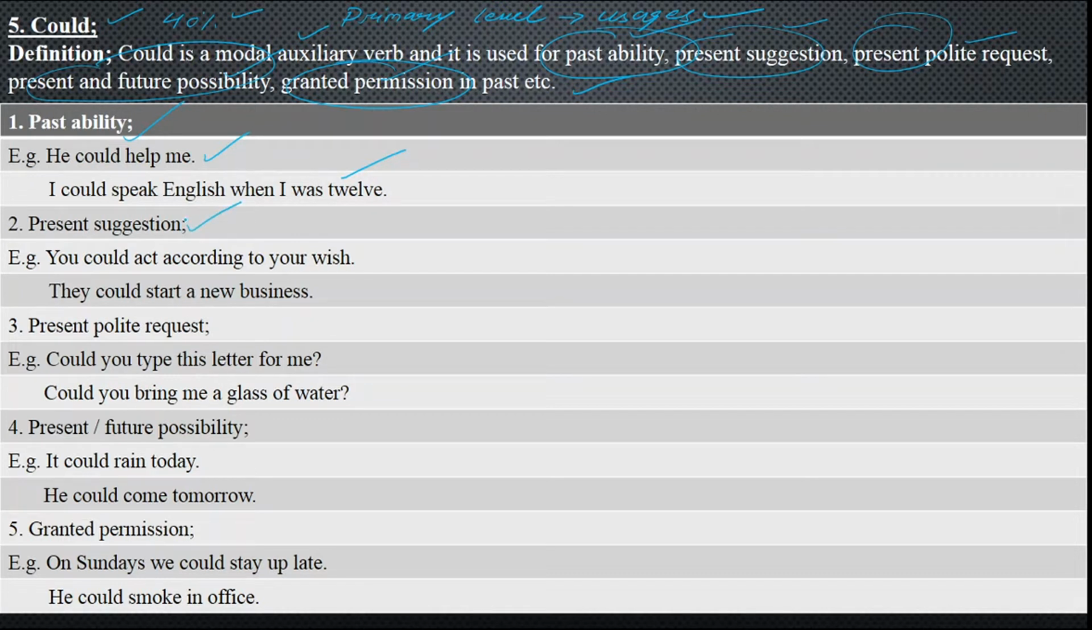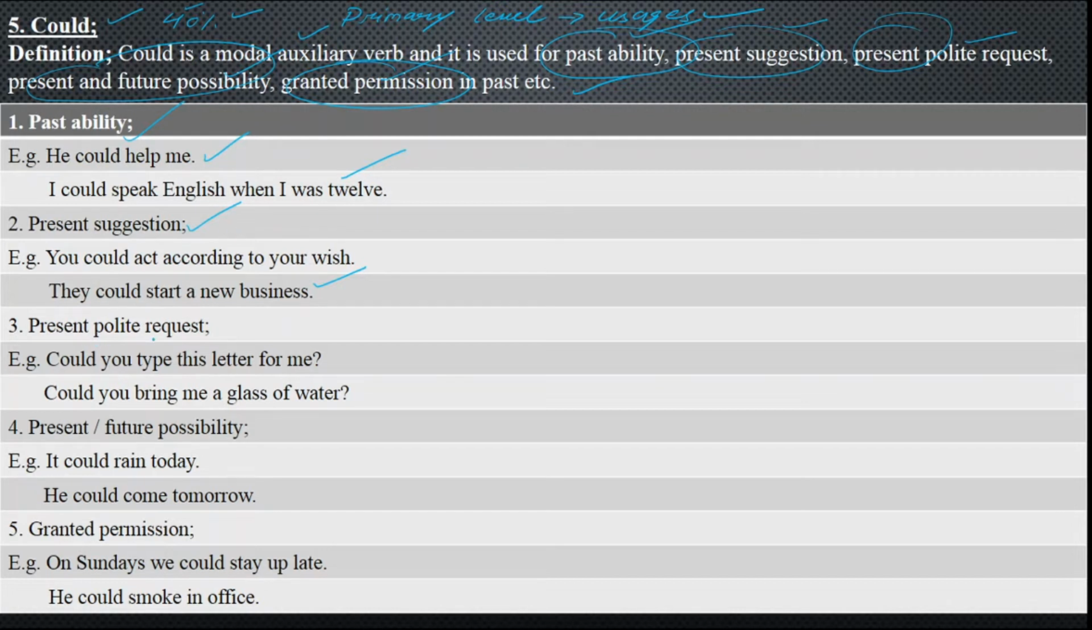In the present, when you suggest something to someone, but you think that he may mind it, you will put it in a polite and respectful way, where you feel that your possibility and your authority is just 40%. You could say like this: you could act according to your wish. If someone is acting according to someone else's wish, you will just suggest to him, you could act according to your wish, or they could start a new business. They may mind it, but you are just giving the suggestion in a polite and respectful way.